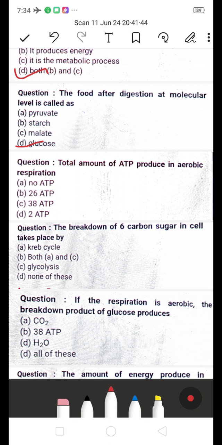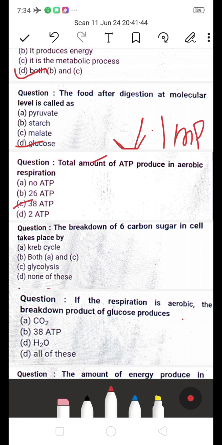Next, total amount of ATP produced in aerobic respiration. They are asking this also, a previous bit, it's a very important bit. Total amount of ATP produced in aerobic respiration, its answer is they produce 38 ATP. C is the right answer.